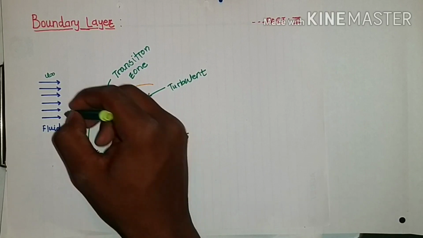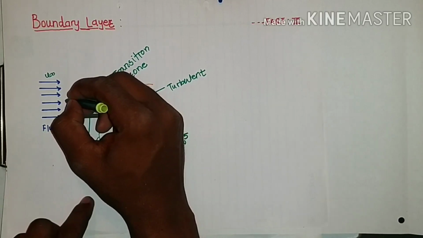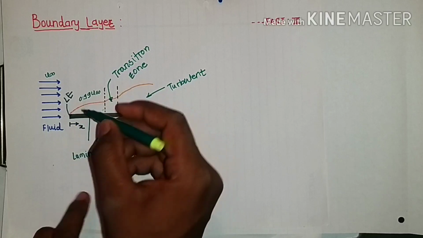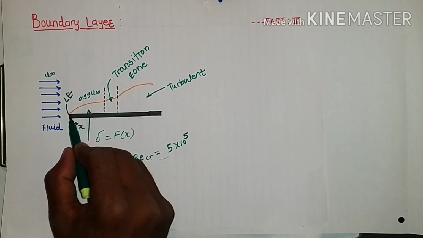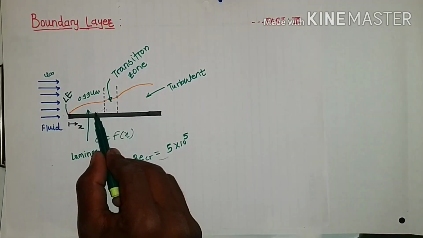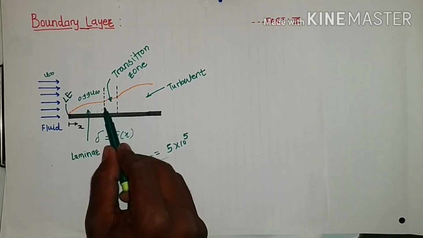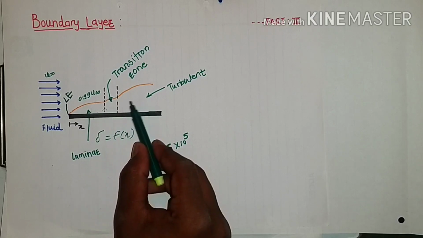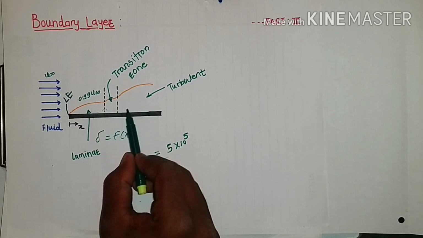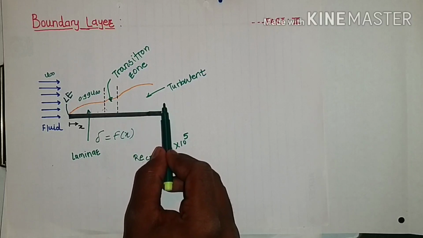Once again, this is the leading edge. From the leading edge up to some distance x, the flow is laminar. After the laminar flow, the flow is in the transition zone where it starts to become turbulent. After the transition zone, the flow becomes fully turbulent.